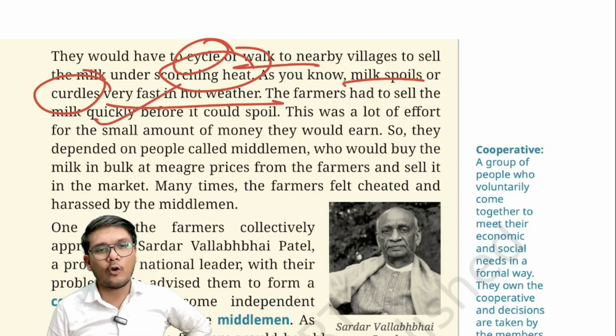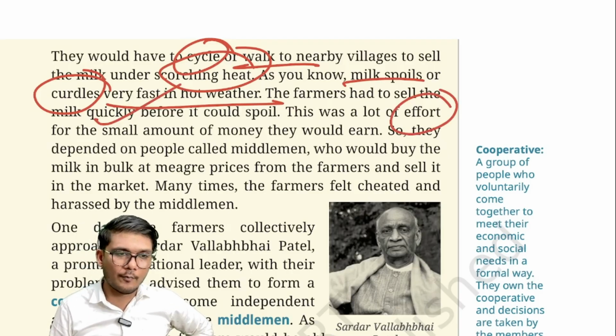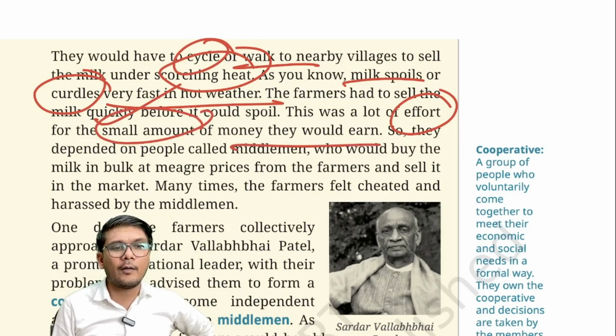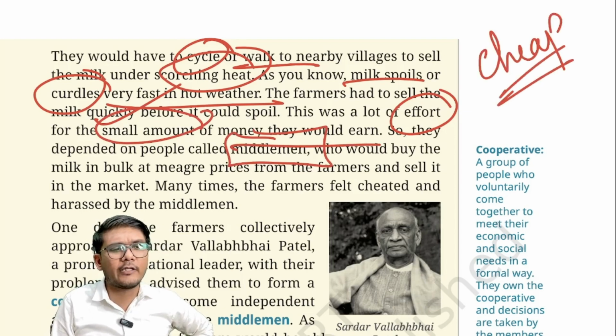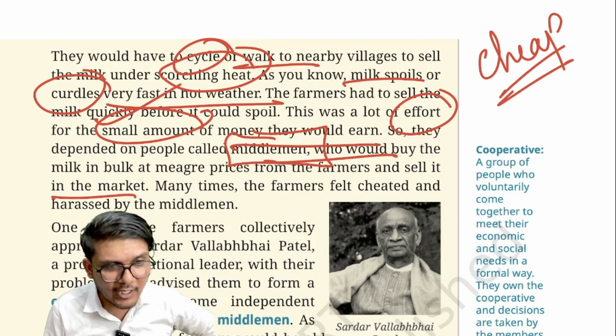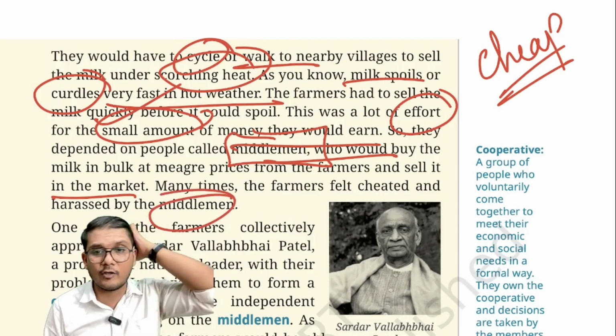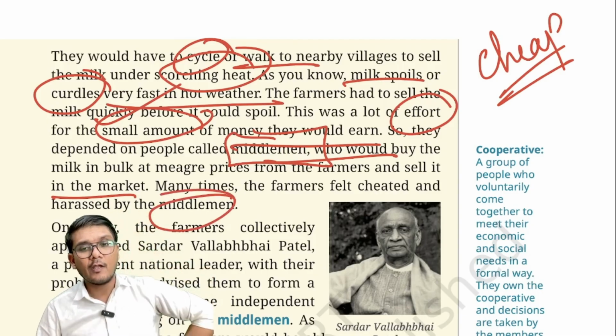Now, this was a lot of effort for the farmer or for the people who are selling the milk for a small amount of money that they would earn. So they depended on the people who are known as middlemen. They would give their milk to these middlemen at very cheap rates. And these middlemen would then buy the milk at cheap rates and sell it in the market at high rates. So these middlemen started earning the money, whereas the farmers were not earning much money.